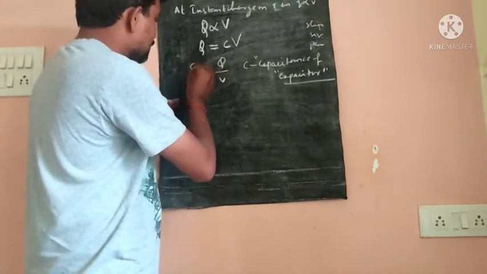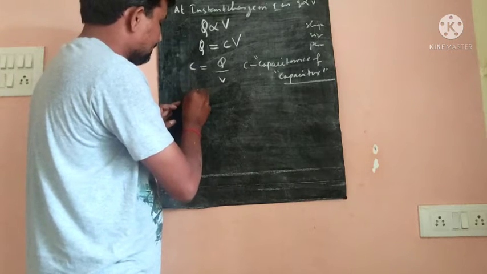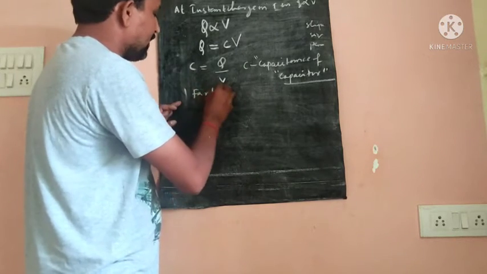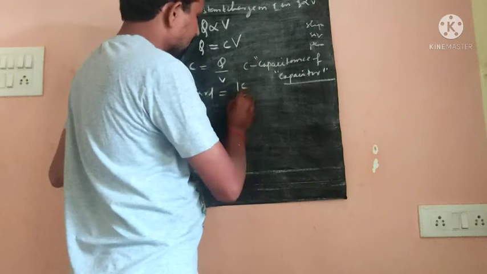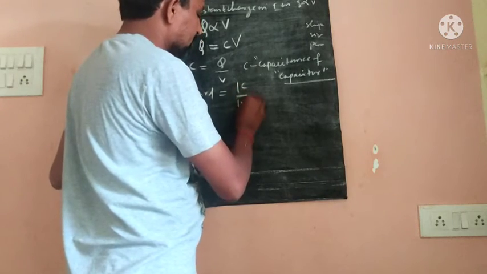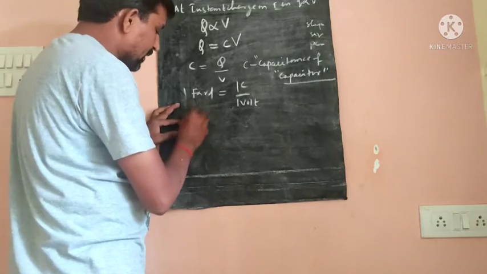So capacitance is measured in farads. 1 farad is equal to 1 coulomb per 1 volt. Farad is a big unit.